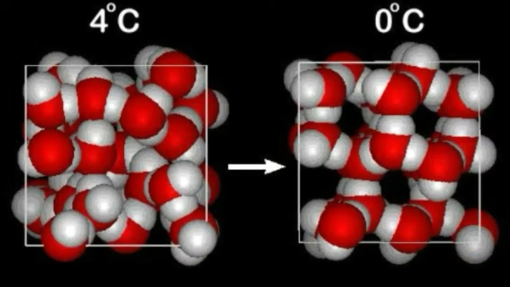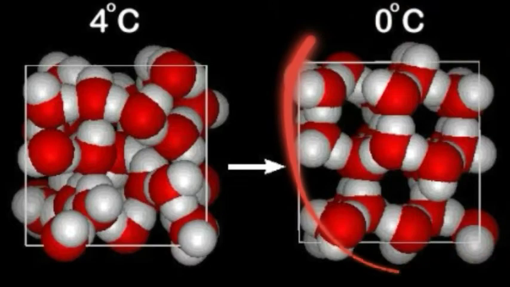Now let's see what is the reason behind that water in its solid form is less dense. Its particles move slightly apart on freezing, so there are some intermolecular spaces in between, so it is less dense in its solid form.